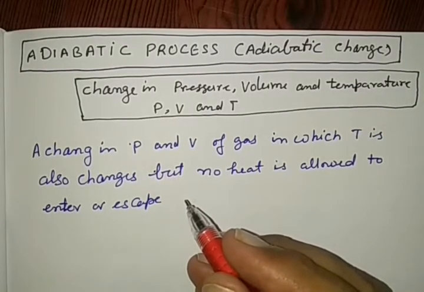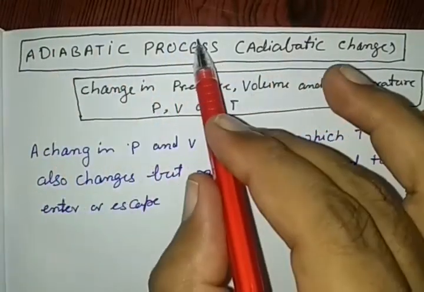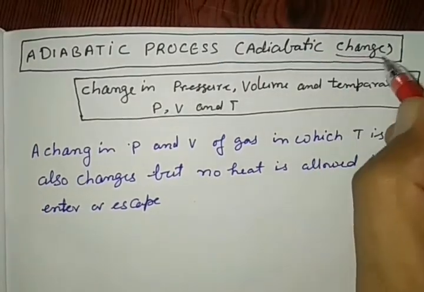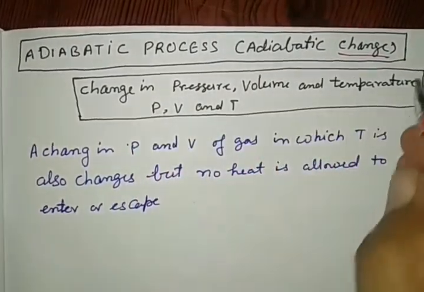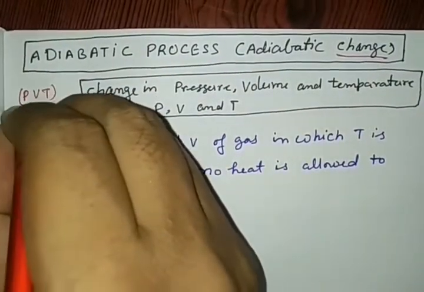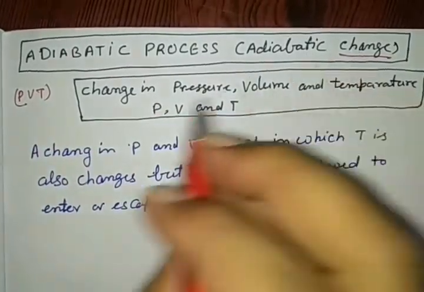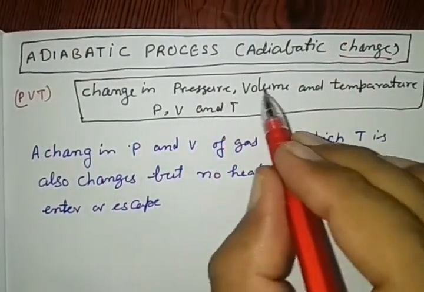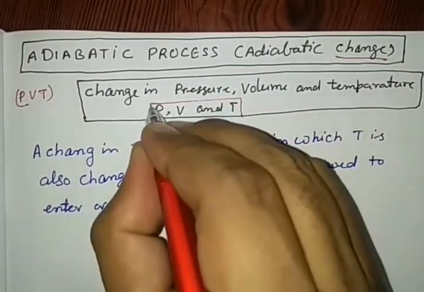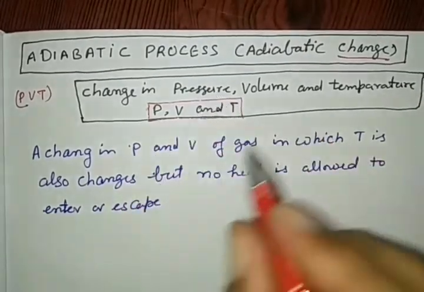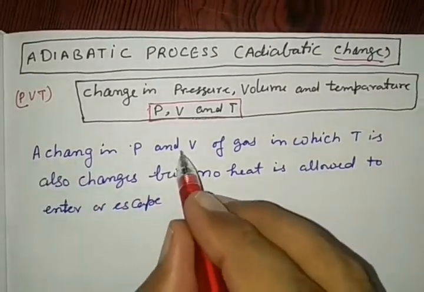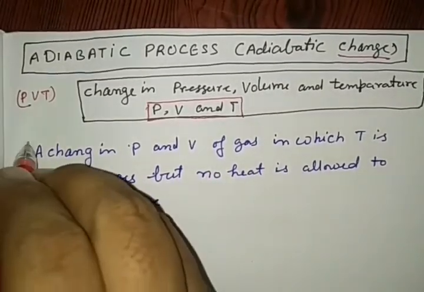Important topic of thermodynamics, that is adiabatic process or adiabatic change. This is a change in thermodynamical coordinates. Thermodynamical coordinates are pressure, volume and temperature. So in this thermodynamical change, there is a change in pressure and volume with the temperature. So there is a change in all three under certain conditions. We will see what the certain conditions are here. A change in pressure and volume in which temperature also changes.